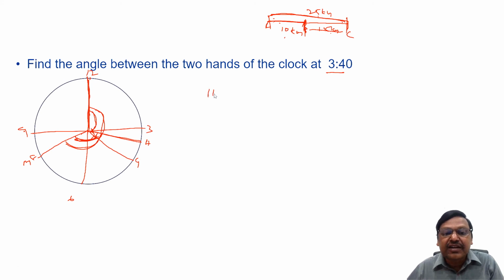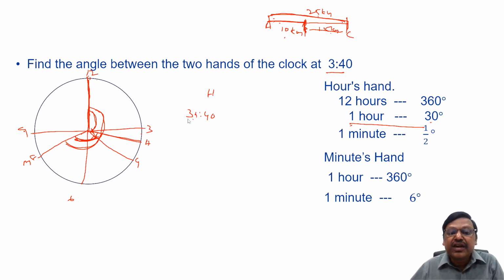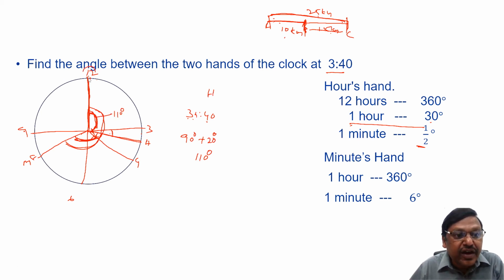Now let's consider the hour hand. We discussed just now, the hour hand every hour moves 30 degrees. From 12 o'clock to 3 o'clock, in 3 hours time, how many degrees would it have moved? Every hour 30 degrees, so in 3 hours it would have moved 90 degrees. But for 3:40, in the next 40 minutes how many degrees did it move? Every minute it moves half a degree. 40 times half, another 20 degrees it would have moved. So it is 110 degrees away from 12. We are trying to say with respect to line 12, it moved 110 degrees away.